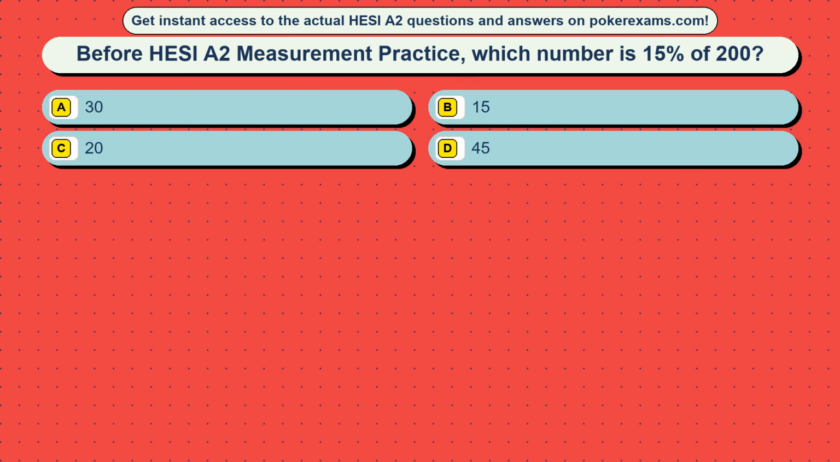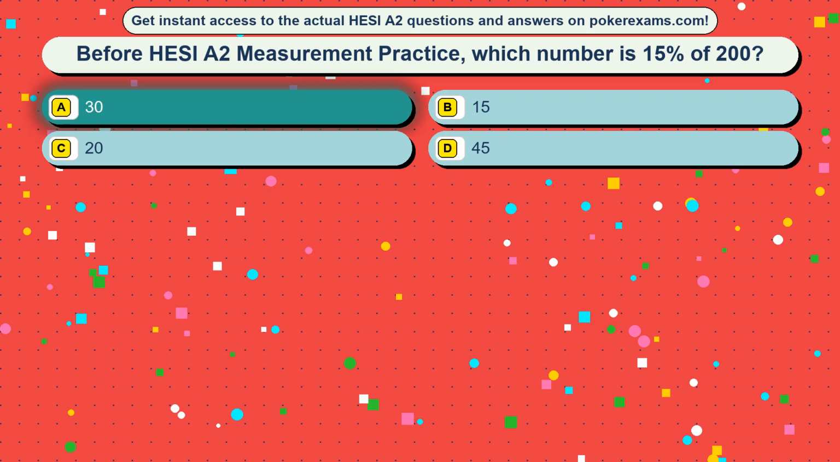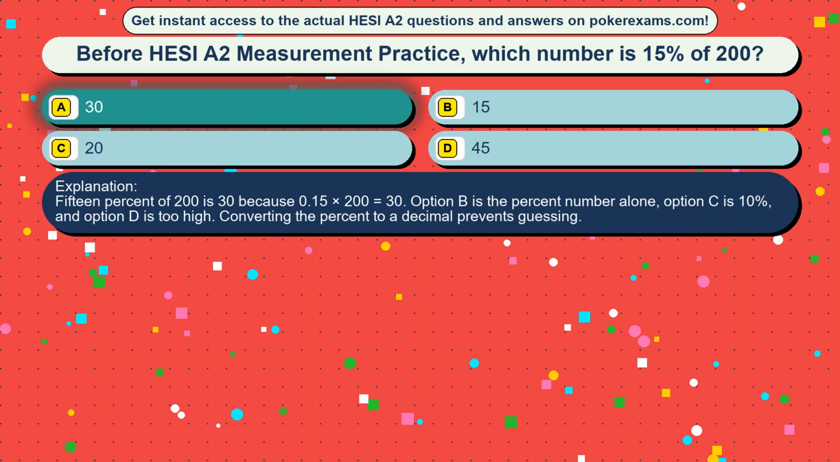Question 25. Before HESI A2 measurement practice, which number is 15% of 200? Option A, 30. Option B, 15. Option C, 20. Option D, 45. The correct answer is option A, 30. 15% of 200 is 30 because 0.15 times 200 equals 30. Option B is the percent number alone, option C is 10%, and option D is too high. Converting the percent to a decimal prevents guessing.